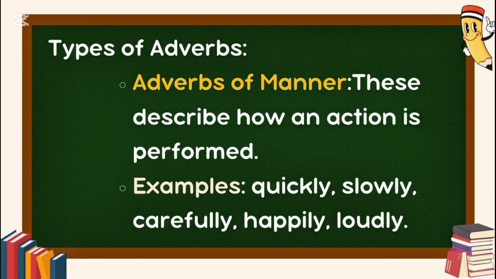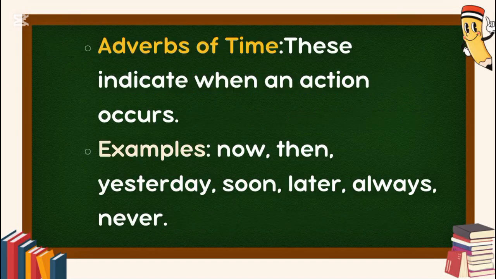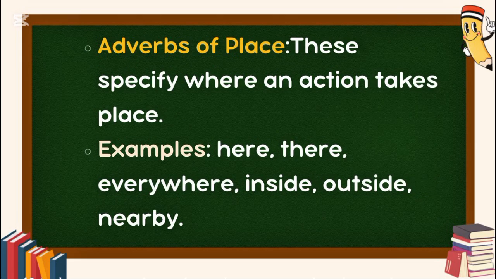Types of adverbs. Adverbs of manner. These describe how an action is performed. Examples: quickly, slowly, carefully, happily, loudly. Adverbs of time. These indicate when an action occurs. Examples: now, then, yesterday, soon, later, always, never. Adverbs of place. These specify where an action takes place.